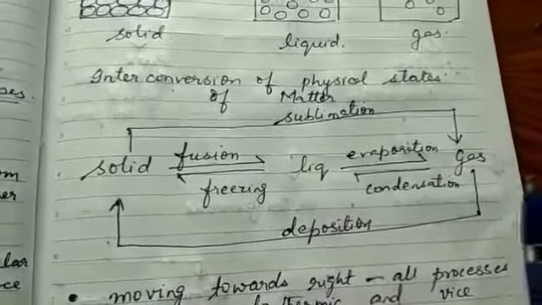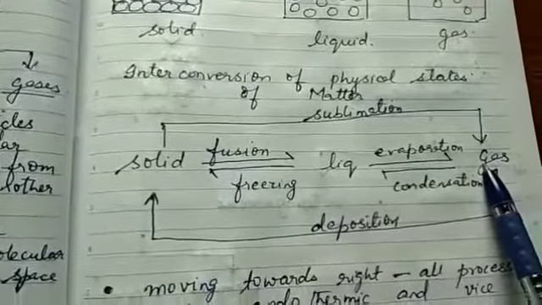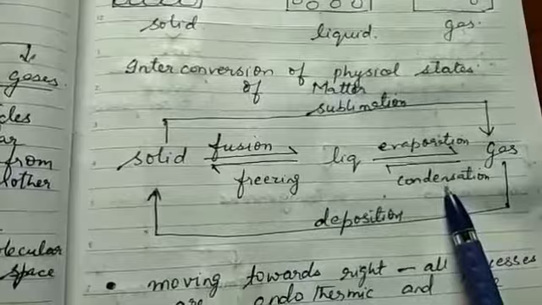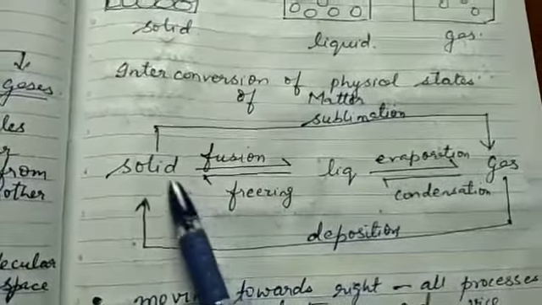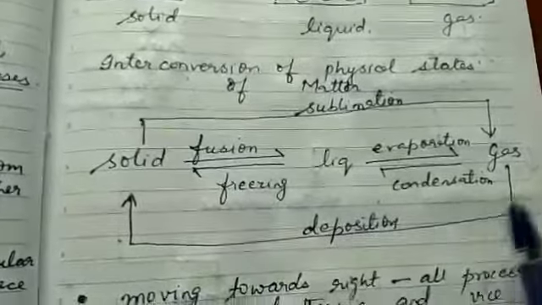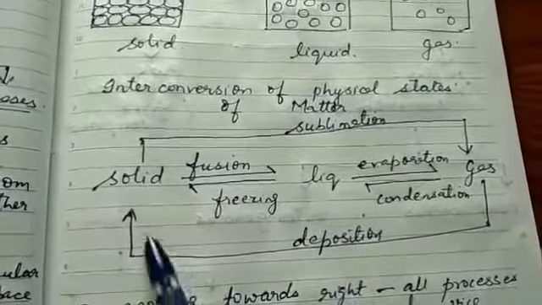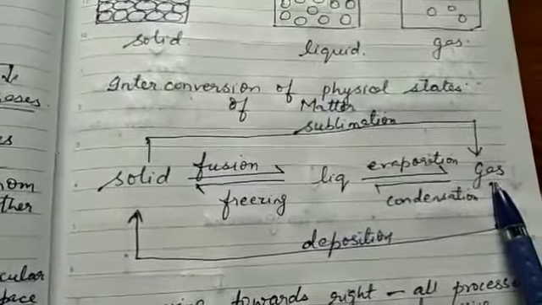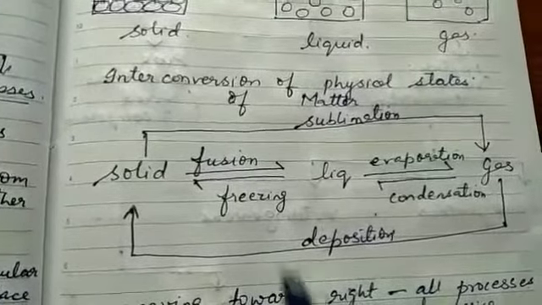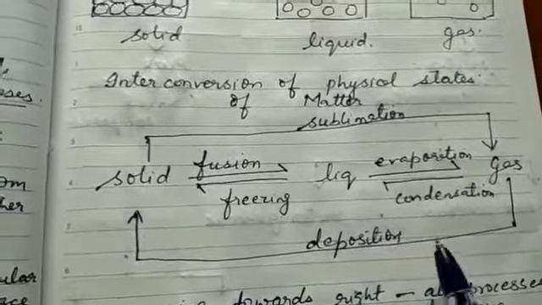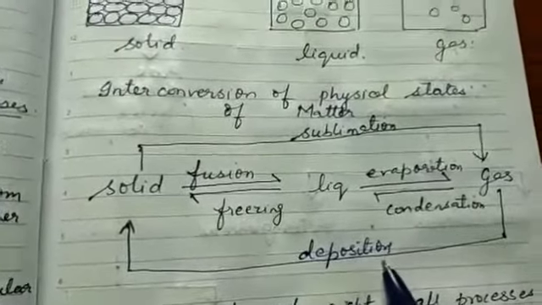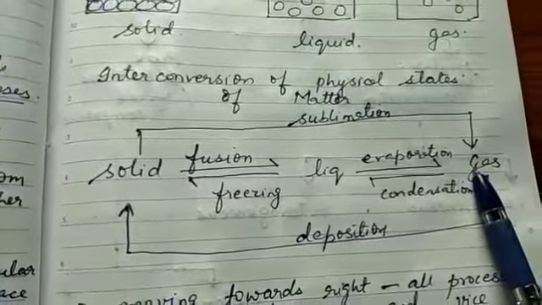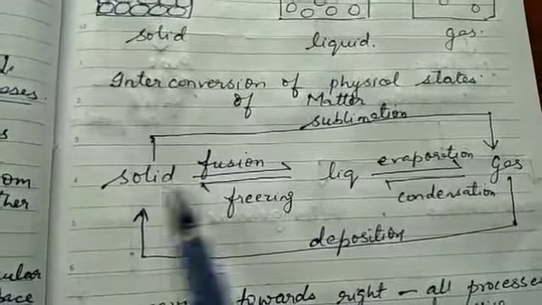Now coming back to the next process, gases. Now you can see that gases upon cooling will get converted to liquid, and this process is known as condensation. And liquid, when they are cooled, gets converted to solid, and the process is known as freezing. Many times gases are also directly converted to solid, like if we talk about vapors of iodine. Even iodine is sublimable. Vapors of iodine upon cooling will get directly converted to solid state, and the process is known as deposition. So ammonium chloride vapors can be deposited, camphor vapors can be deposited, naphthalene ball vapors can be deposited in the form of solid upon cooling.